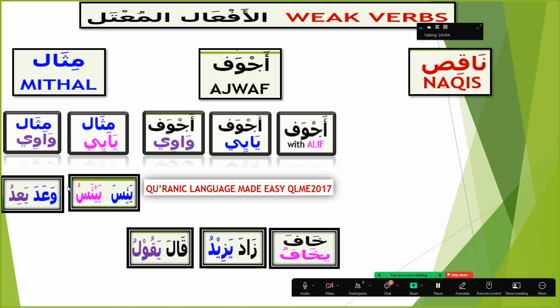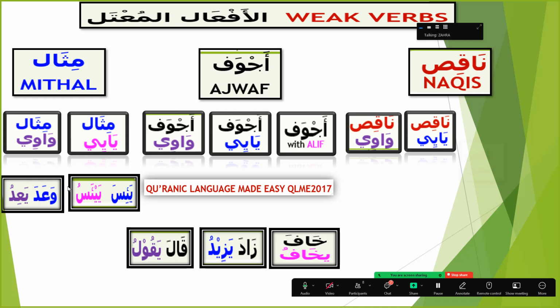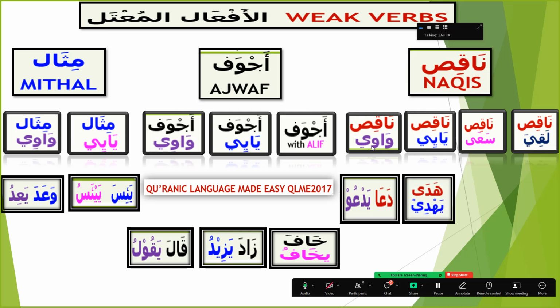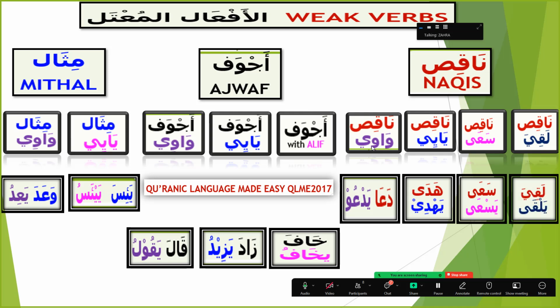Naqis is further divided into 4 categories. Naqis wawi, naqis yai, naqis alif, naqis laqiya. This is divided based on the different bab. If it belongs to nasara yansuru, then it is naqis wawi, like we have da'a yada'u. And naqis yai is hada yahdi, daraba yadribu bab. And naqis alif is sa'a yasa'a, fataha yaftahu bab. Last type of naqis, the example is laqiya yalqa. So this is sami'a yasma'u bab.